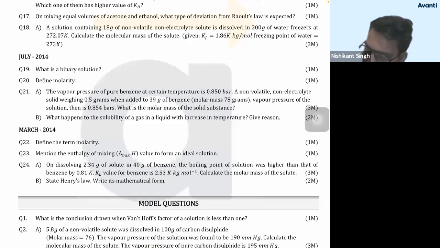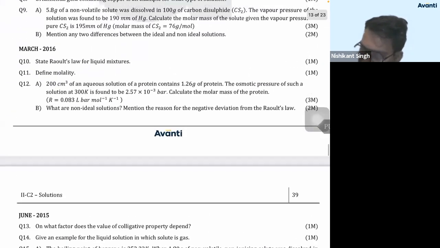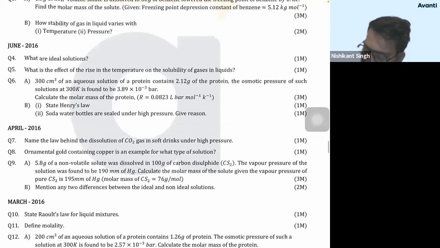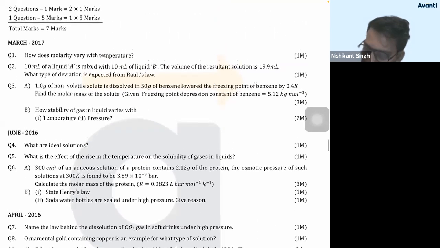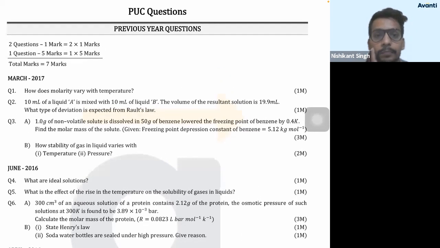Yeah. Question number 2. 10 ml of liquid A is mixed with 10 ml of liquid B. The volume of the resultant solution is 19.9 ml.